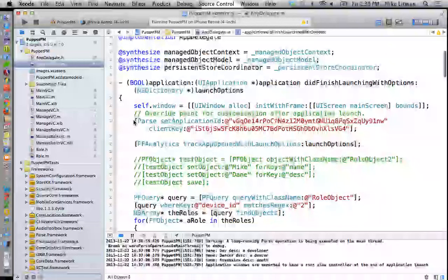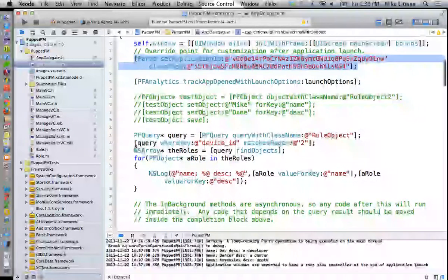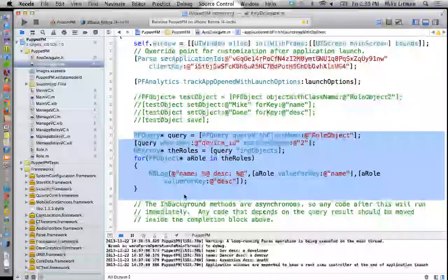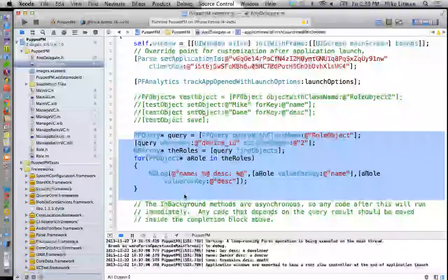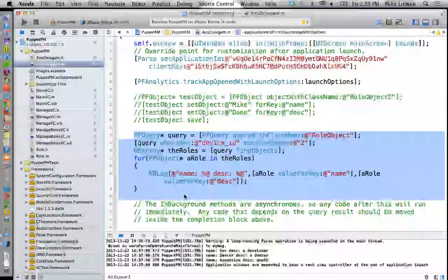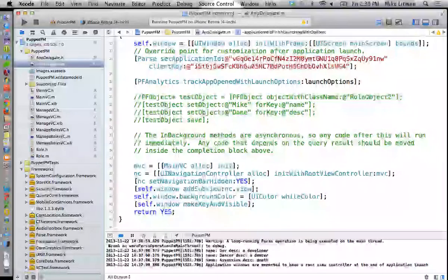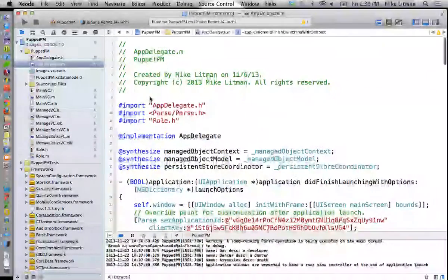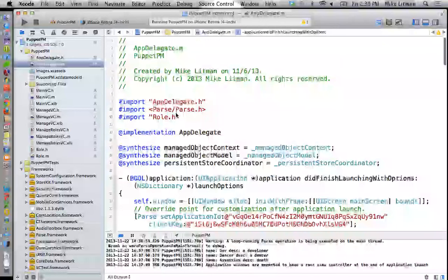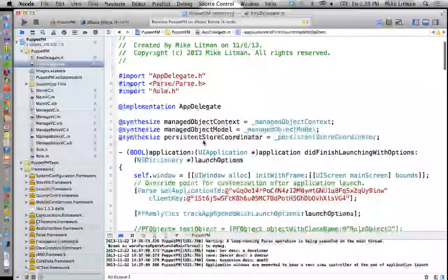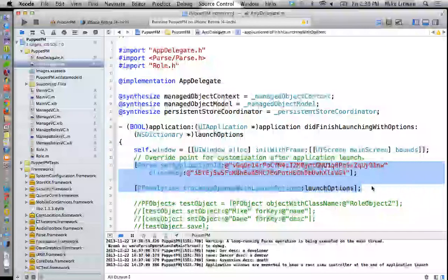So we're always going to do this inside of appdelegate.m. And we're always going to set up the analytics inside of appdelegate.m. This other stuff we have here, we're probably going to do someplace else. All right, so where do we want to deal with roles? We want to deal with roles inside of our manage roles.m. Okay, and we're going to have to import parse.h inside there. So any place we want to do Parse stuff, we need parse.h. So we'll leave them here in appdelegate.m because we need to do two things here.